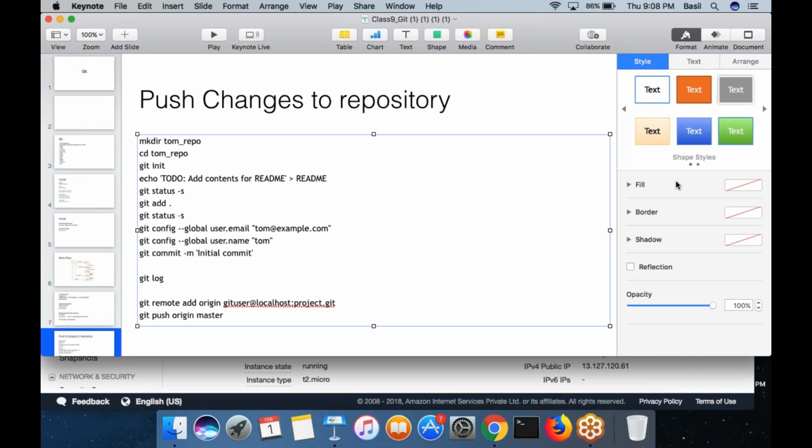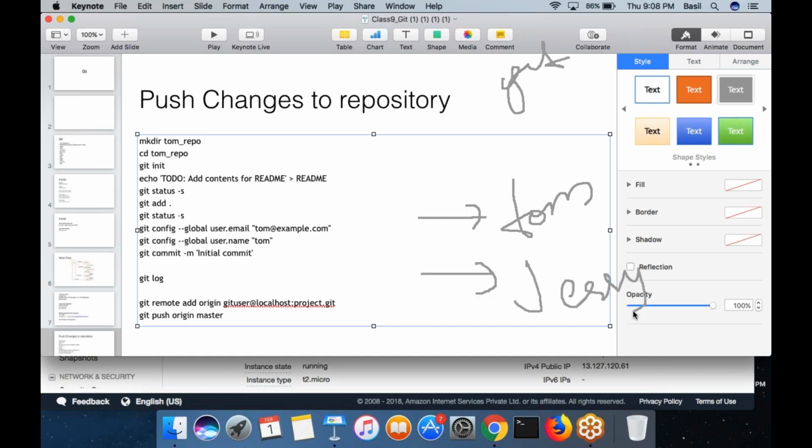What we did, we created a user called Git, and then we created Tom's laptop. Basically, we created a single user called Tom inside your EC2 machine. Then you created another user called Jerry, and then we have seen we logged into Tom's laptop. Then we created a folder. Then we ran the init command to create the Git repository inside that particular folder. A .git folder would be created.